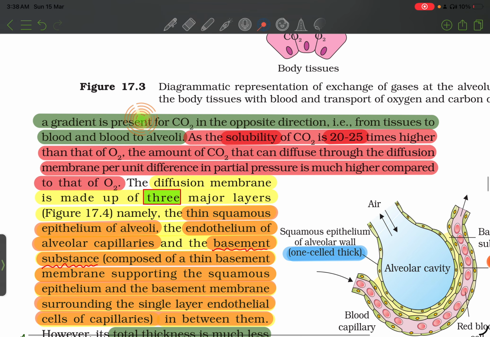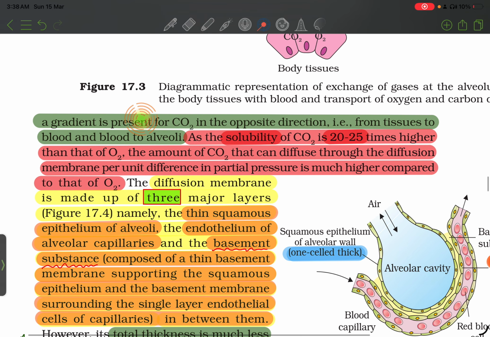Similarly, a gradient is present for CO2 in the opposite direction, that is from tissue to blood and blood to alveoli. As the solubility of CO2 is 20 to 25 times higher than that of oxygen, the amount of CO2 that can diffuse through the diffusion membrane per unit difference in partial pressure is much higher compared to that of O2.